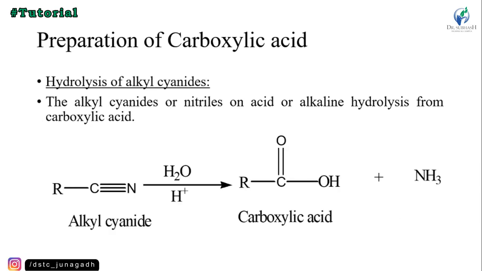And then hydrolysis of alkyl cyanide: the alkyl cyanide or nitrile on acid or alkaline hydrolysis forms carboxylic acid. So we take the alkyl cyanide, H2O and H plus ion are added, then one molecule of the carboxylic acid forms and ammonia is removed.